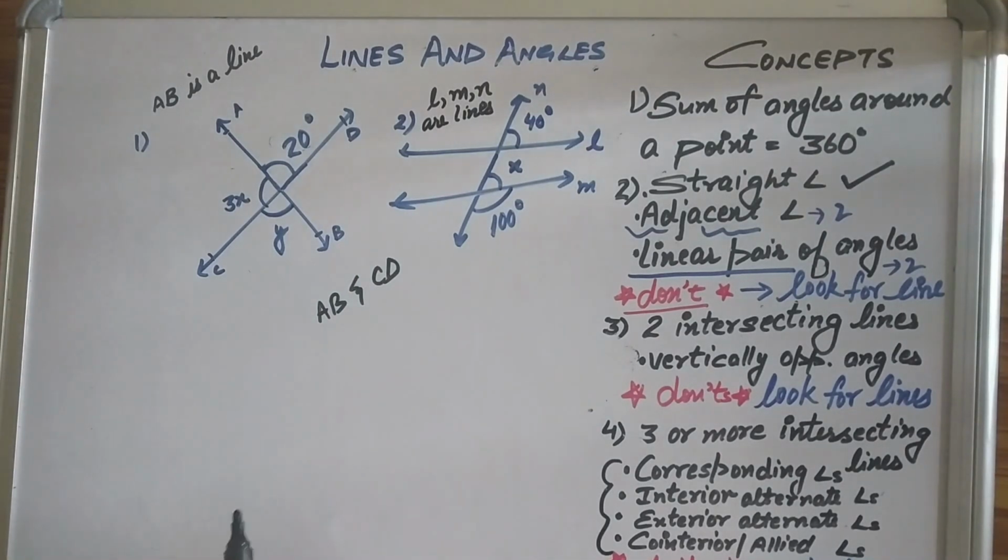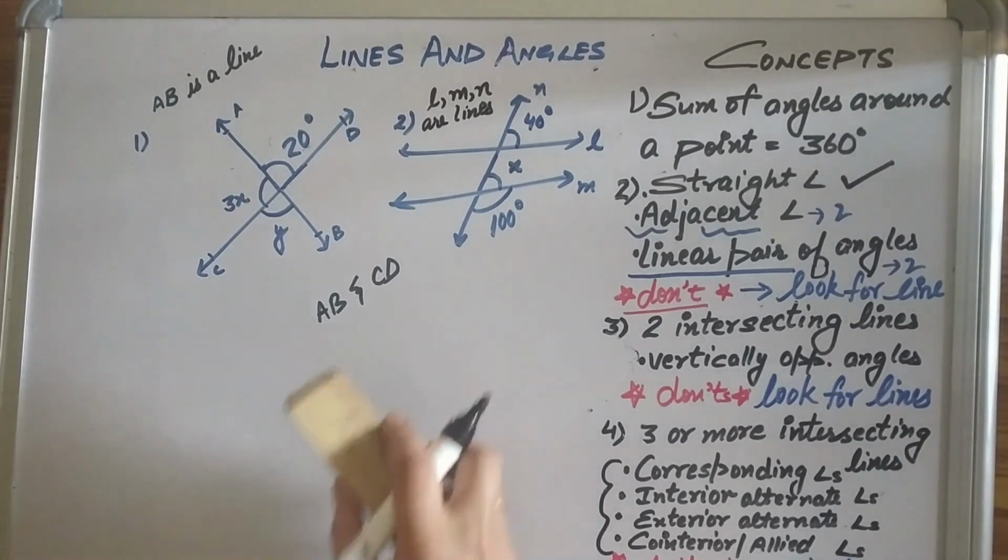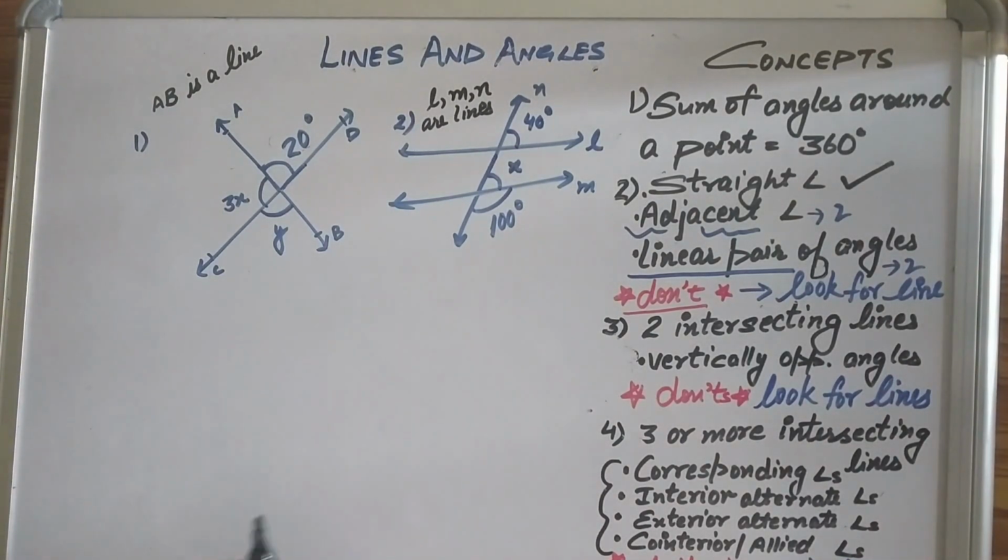When something is named like AB and CD, that's written in the question, that means they are lines, because only lines are named so. Okay, naming something like AB, that means it's a line. Okay, here are 2 questions.